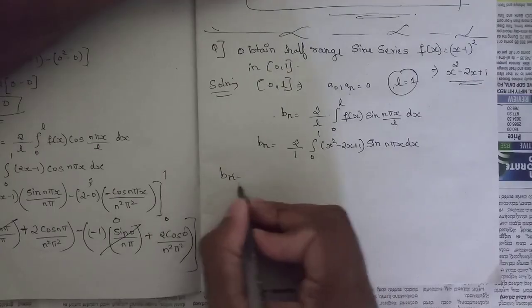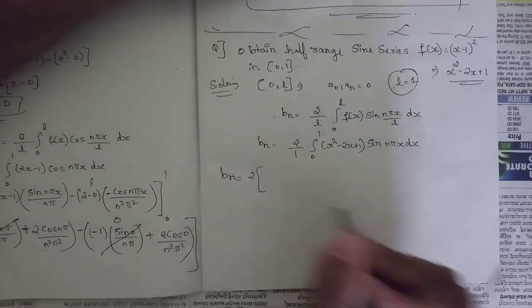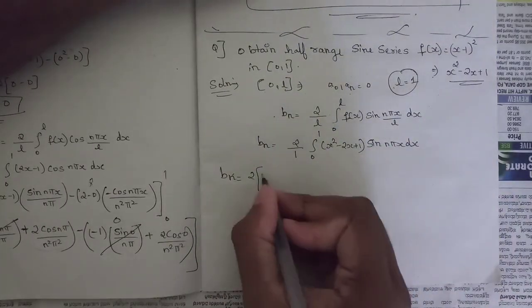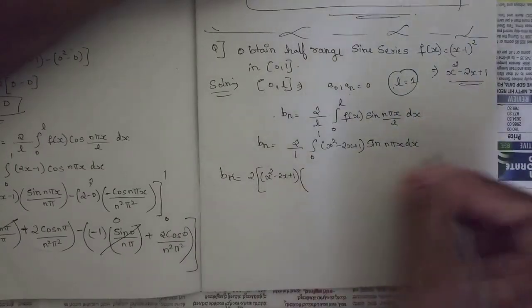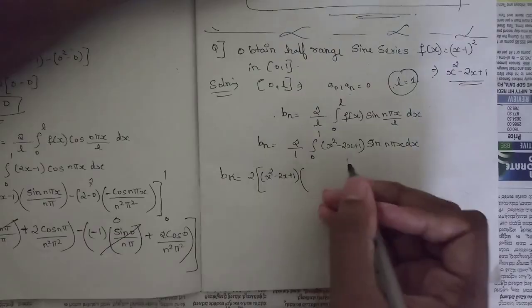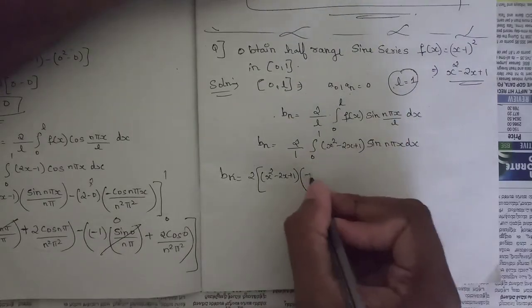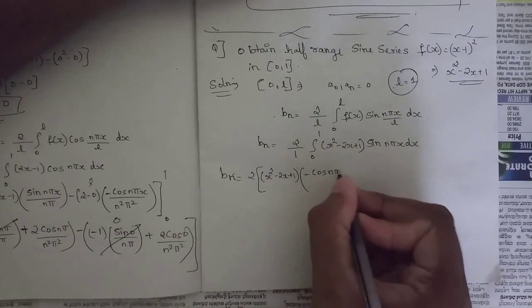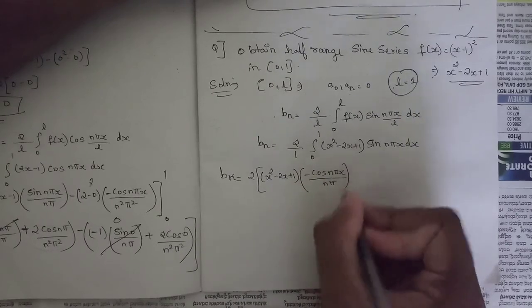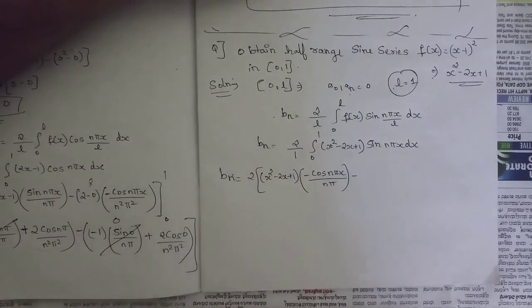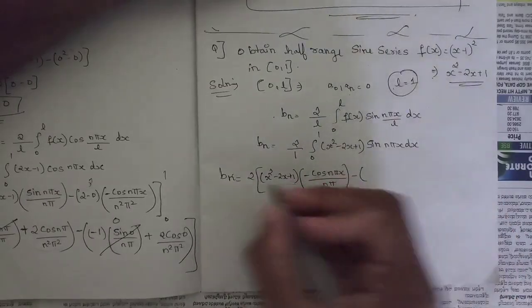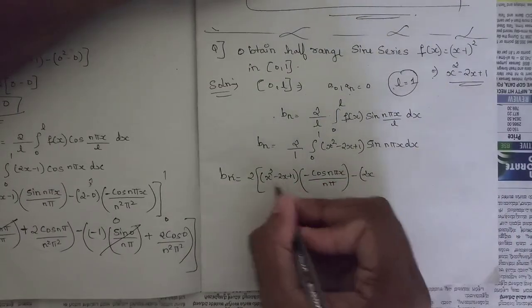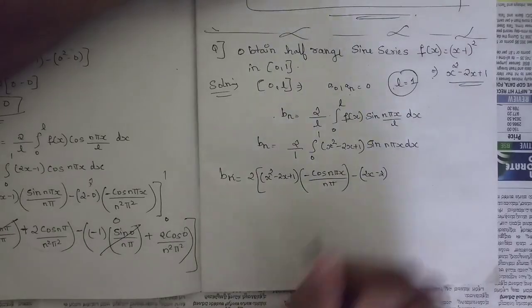So Bn is equal to 2 into, again the same thing, apply Bernoulli's rule. First function as it is into the integration of the second function sin n pi x. Integration of sin is minus cos n pi x by n pi, minus the differentiation of the first function, that is, the differentiation of x square is 2x, and minus 2x is minus 2, plus 1 is 0.